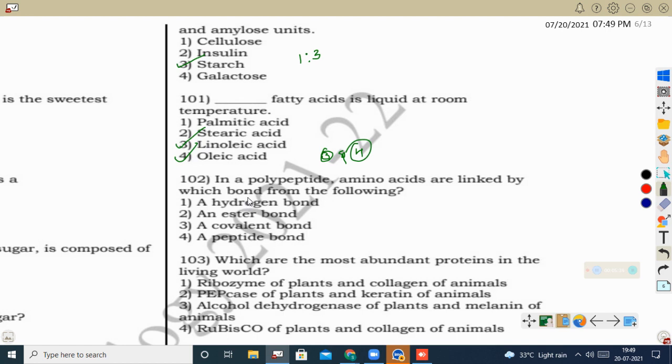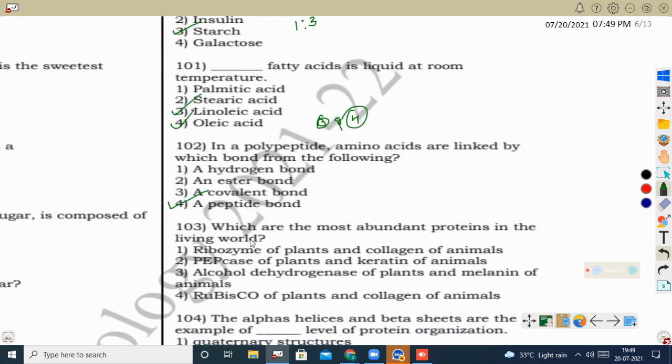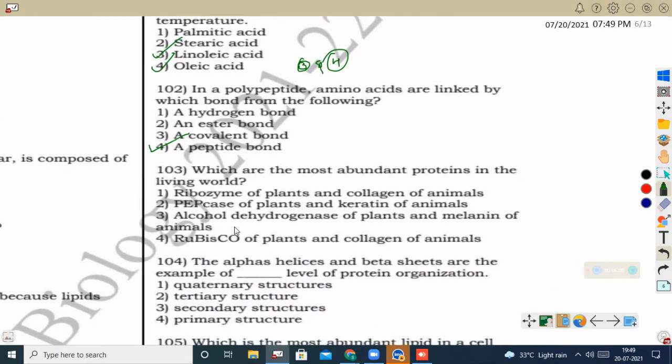Okay, next question. In a polypeptide, amino acids are linked by which bond from the following? See, amino acids are joined together by the peptide bond, and the peptide bond formation occurs between the first amino acid's carboxylic group and the second amino acid's amino group. Okay, so here the correct option is a peptide bond. Next question. Which is the most abundant protein in the living world? The most abundant proteins in the living world are rubisco of plants and collagen of animals. That is the most abundant protein present in the animal world.